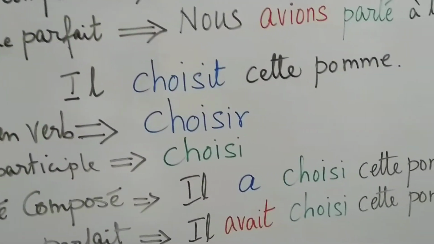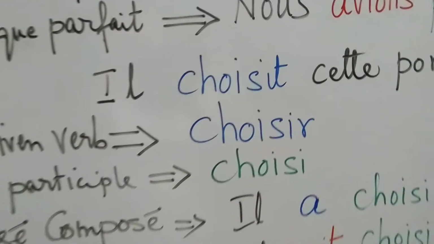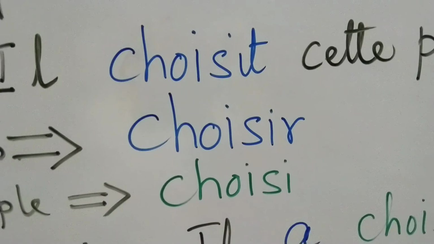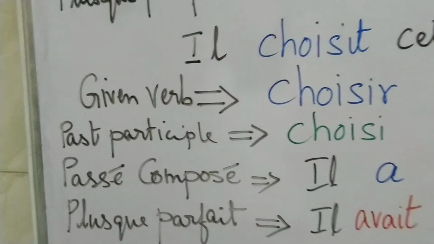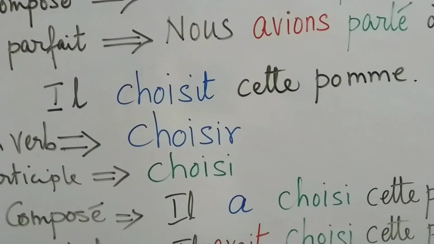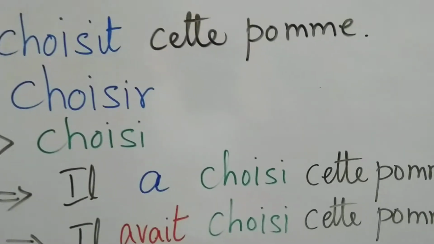Il choisit cette pomme. The given verb is the verb choisir, C-H-O-I-S-I-R, and the past participle for the verb is choisi, C-H-O-I-S-I. If we were to convert il choisit cette pomme into the passé composé, we will have il a choisi cette pomme.